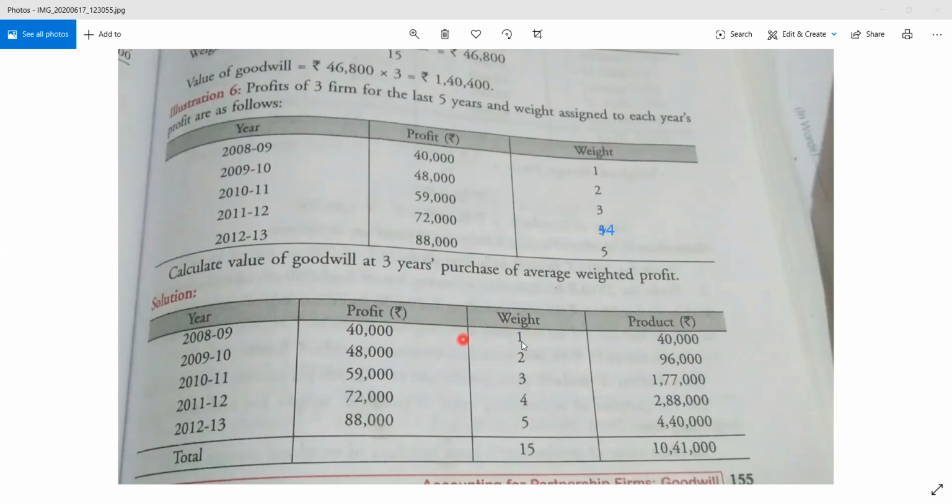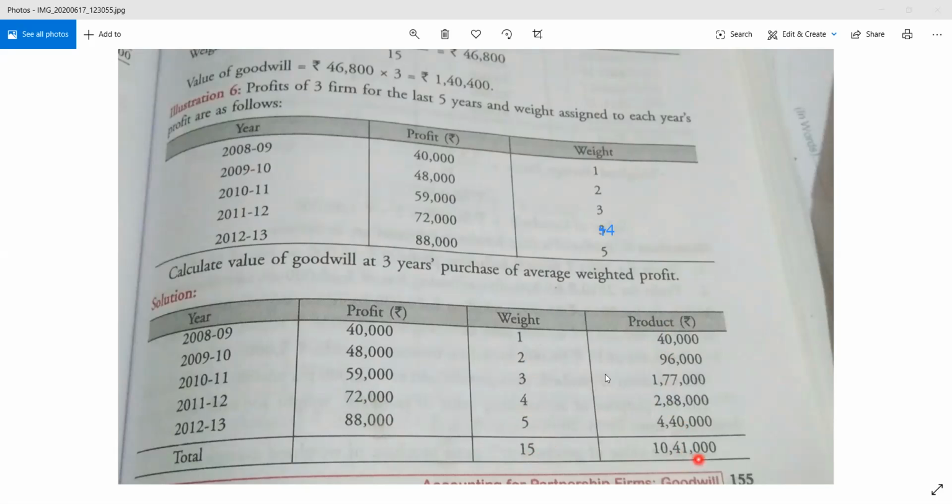So 40,000 into 1, it will be 40,000 itself. 48,000 into 2, it will be 96,000. 59,000 into 3, it is 1,77,000. 72,000 into 4, it is 2,88,000. Then 88,000 into 5, it is coming 4,40,000. The total product is 10,41,000. Clear? And the total weight is 15. Sorry, only 15. The weight is 15 and the product is 10,41,000.